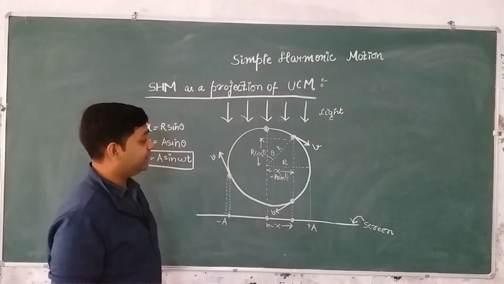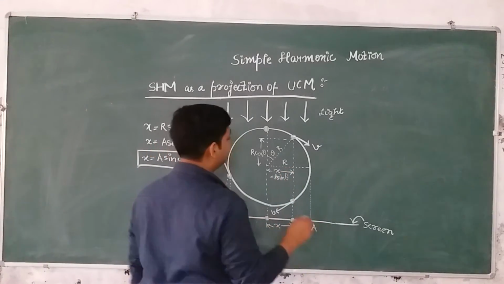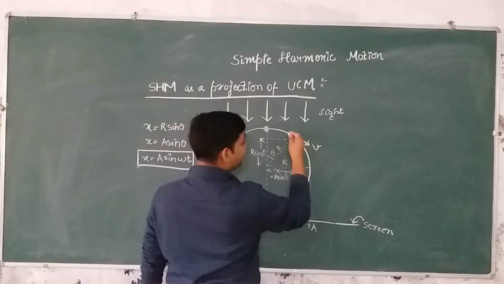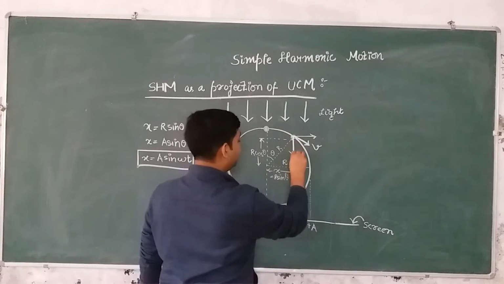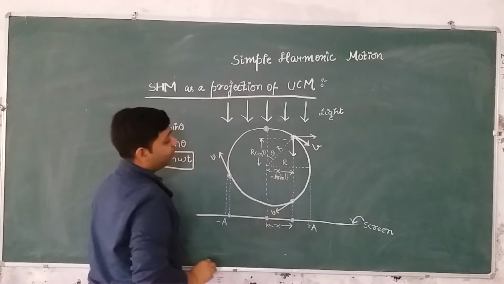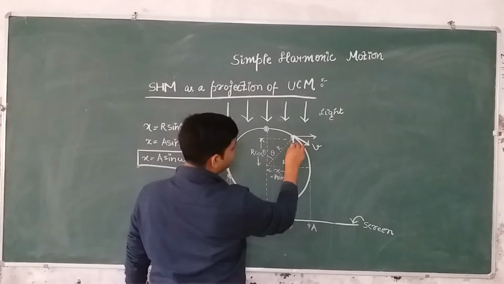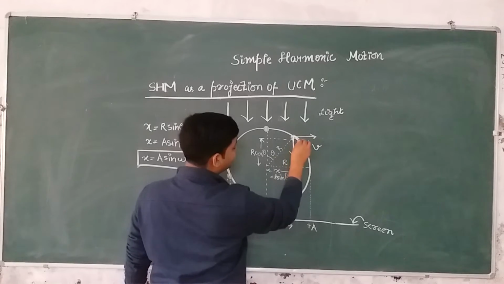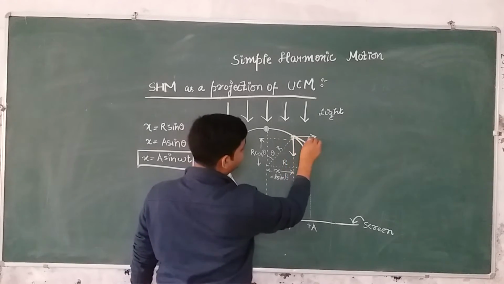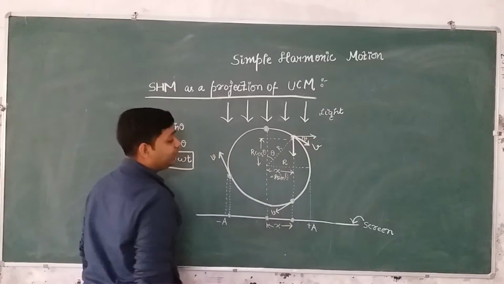You have to simply calculate this. Now let's talk about the velocity of the particle. This angle is theta. So let us resolve this velocity of the particle into two components, one in horizontal direction and one in vertical direction, right? Now if this angle is theta, this angle will also be theta. And if this angle is theta, because this total angle is 90 degrees, this angle will be 90 minus theta. And because this angle is 90 degrees, this angle will be theta.